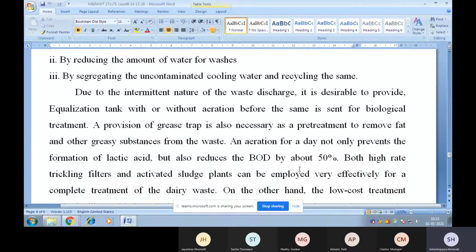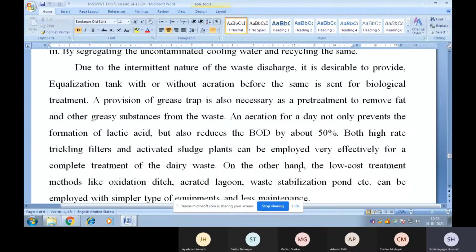The water may be retained in lagoons, or some aeration method may be provided, like sprinkling or stepped aeration. You can see such an arrangement of treatment in KMF Dharwad as well as in KMF Belgaum.